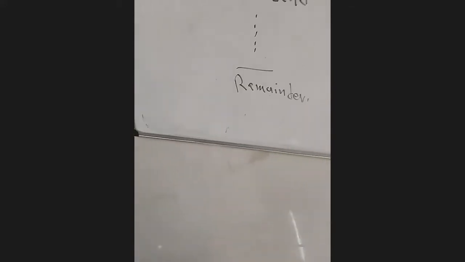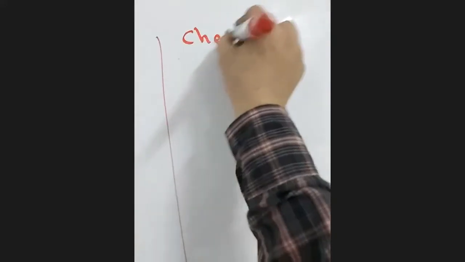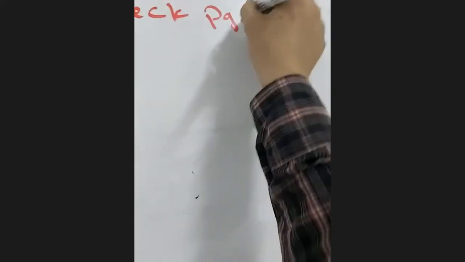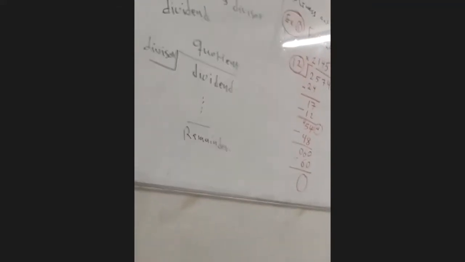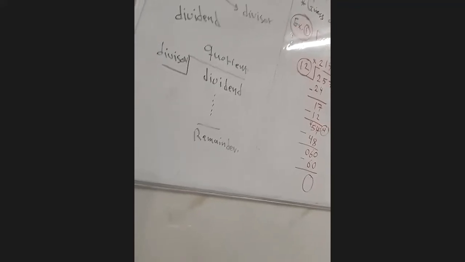Now, let's do this question together the same way. All of you open your box in the check page 136, and let's do this question, 52,428.